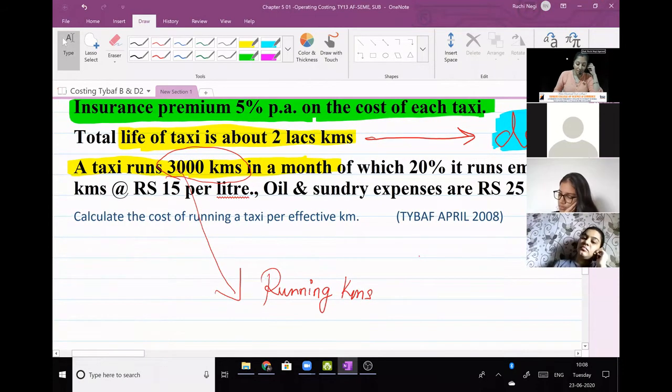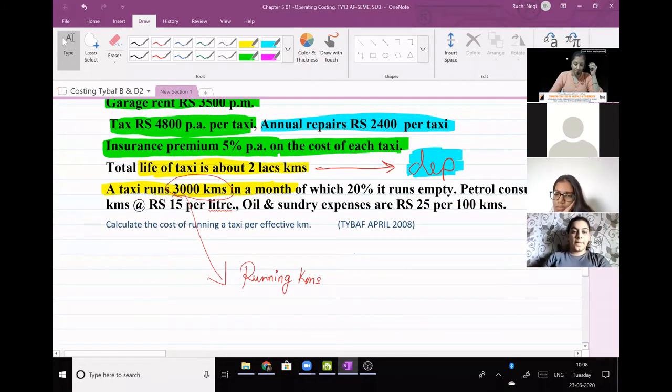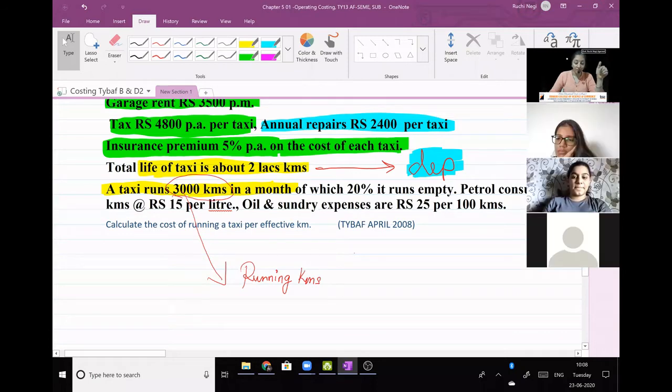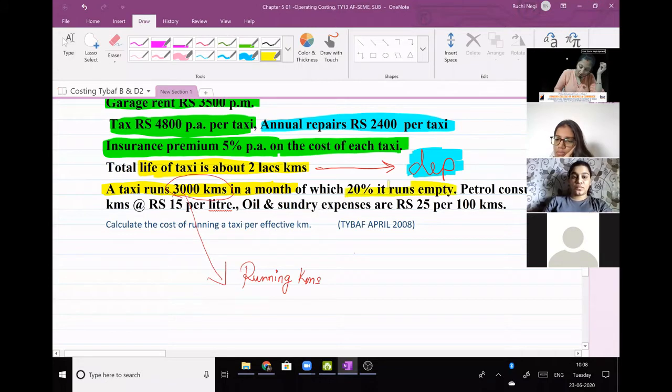Okay, taxi runs 3,000 kilometers in a month, right? Of which 20% it runs empty. Now this is something new we are doing. This is new. Okay, 20% of which runs empty.